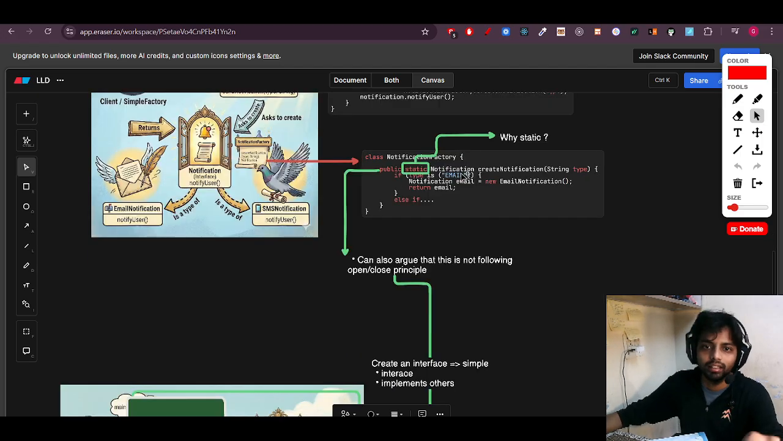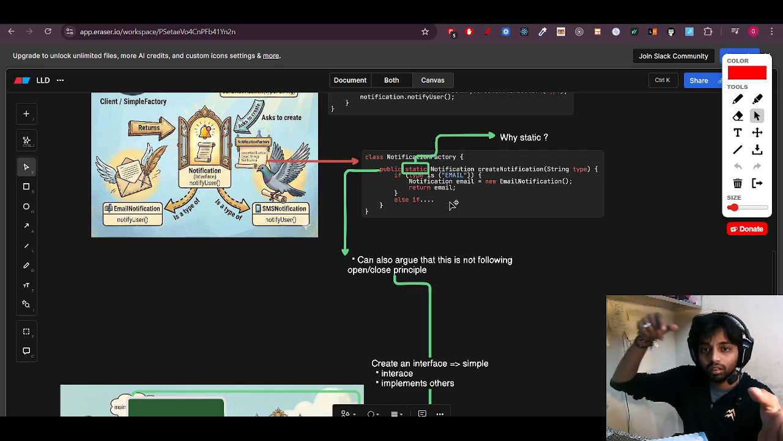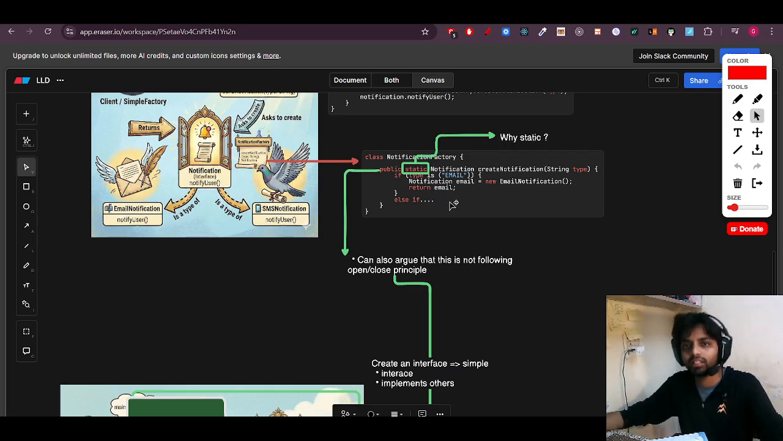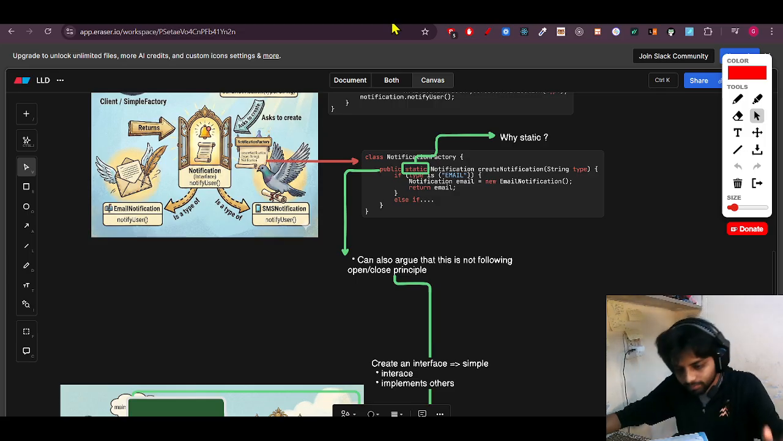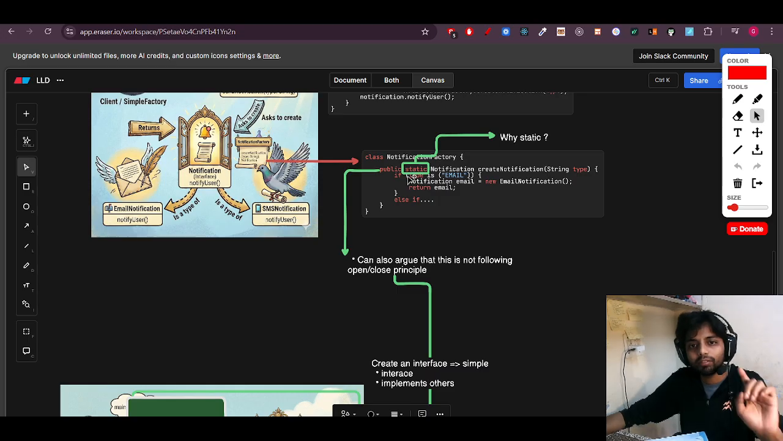Now, when I come here, can I solve the open close principle? In the notification factory class I have written this if else block, and if I have to use another notification, like WhatsApp notification, I have to modify this. So the open close principle is still being violated. So how can I solve this? Correct.